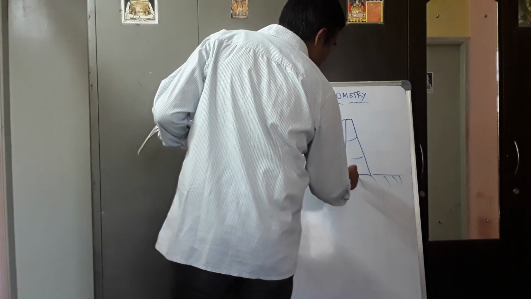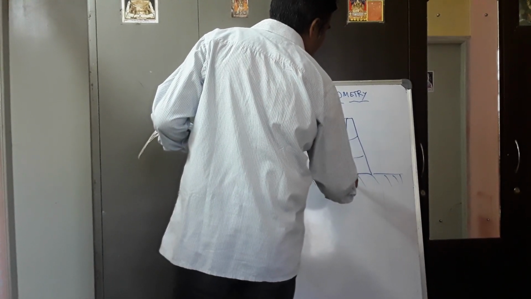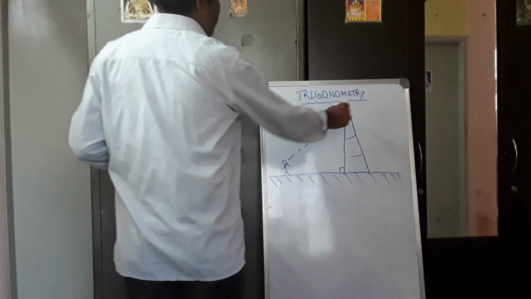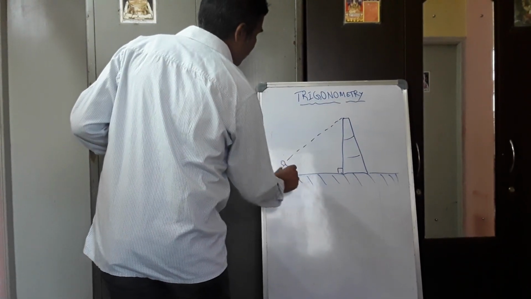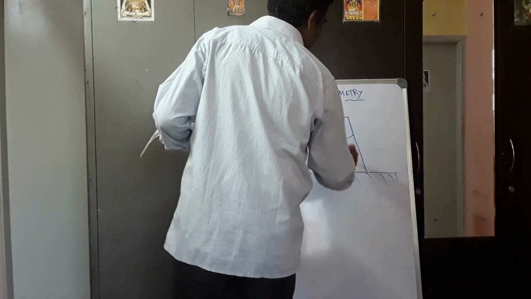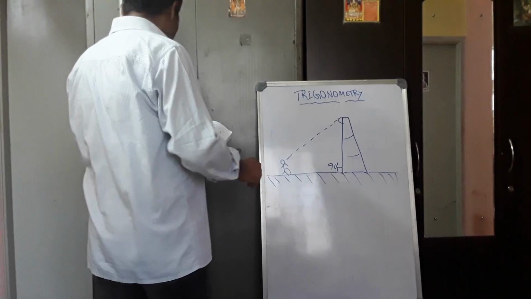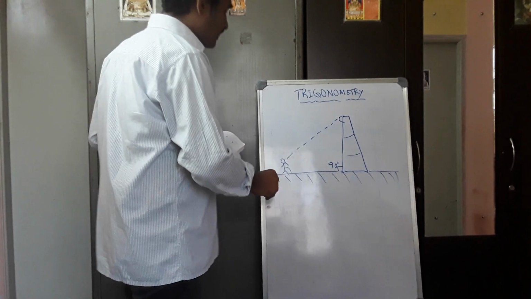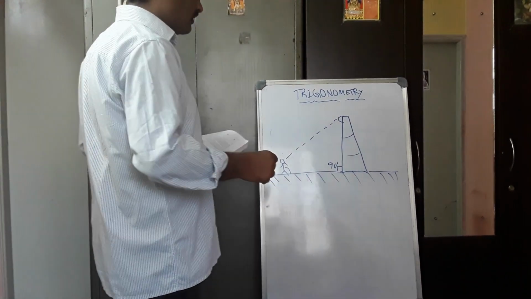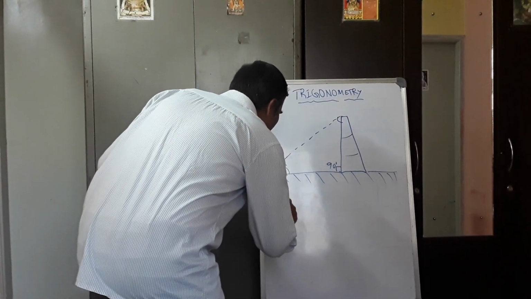Here the Qutub Minar is actually 90 degrees from the ground and this guy is looking at this. This is the angle formed over here, this is the angle formed over here, this is 90 degrees. This is one example. Same like that, when a girl is walking on the road,